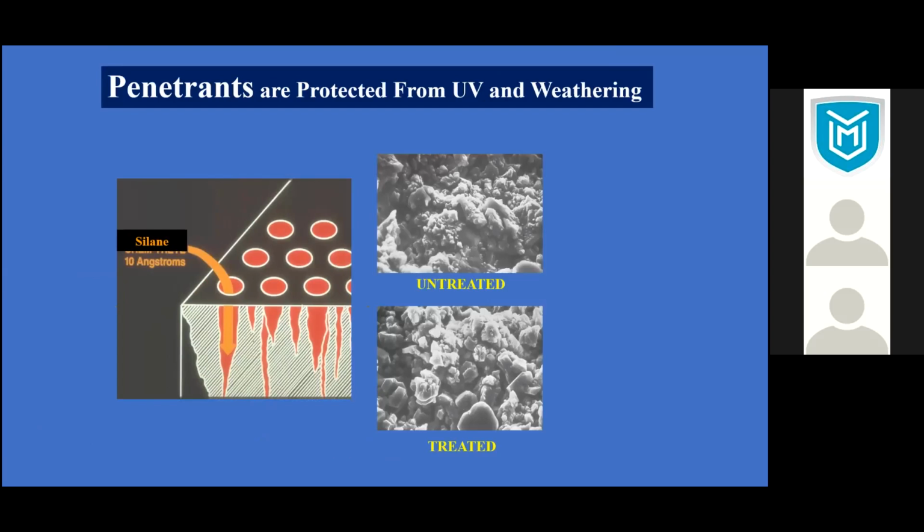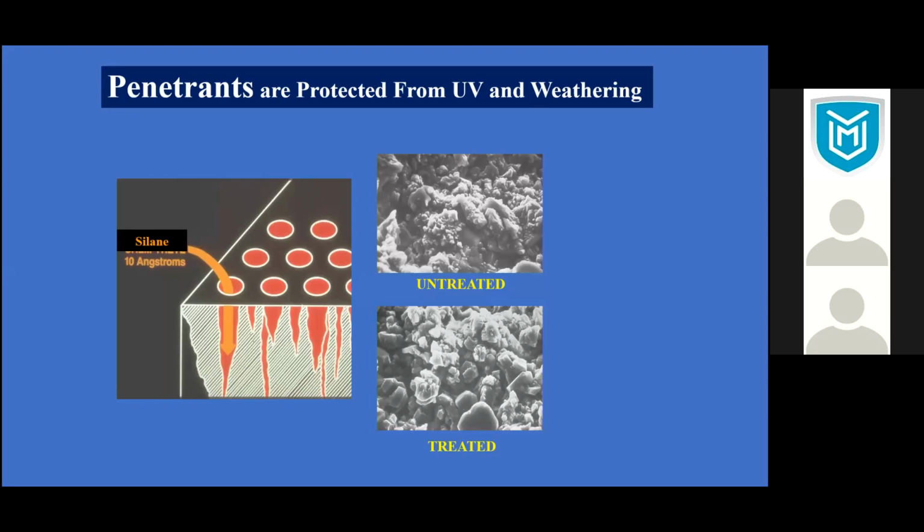Okay, what the silane molecule does: it is such a small molecule. Here it is shown as 10 angstrom. It's very small. Your pore structure is 10,000 times bigger, and so the silane molecule can easily penetrate inside. Even if there is an effect of UV light on the surface, it will not affect the treatment.